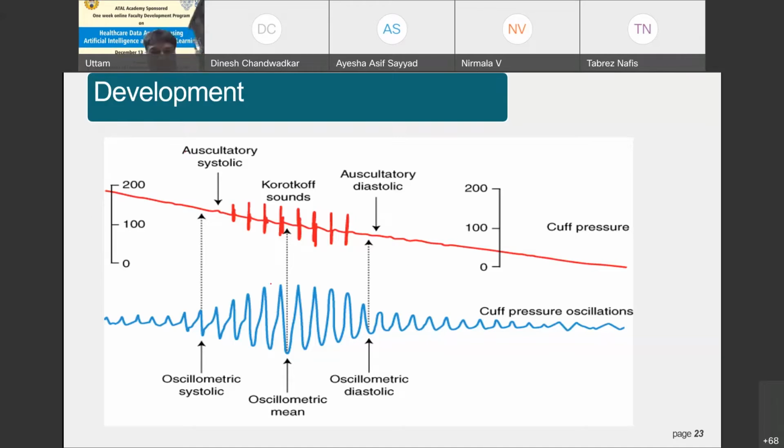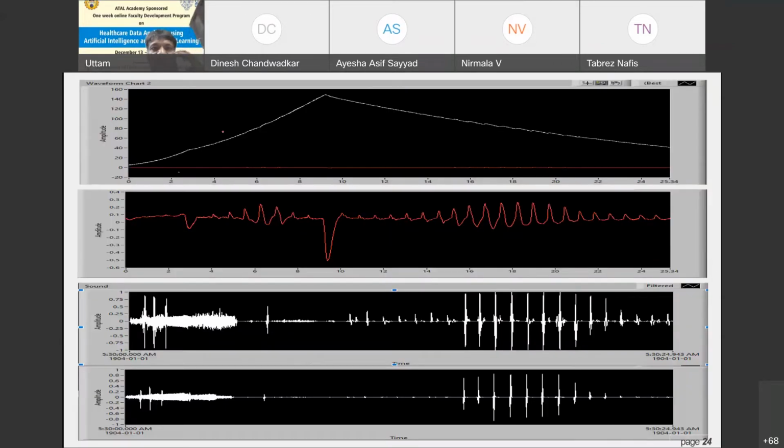By using this oscillometric method, we can determine the peaks in the oscillations. Now you can see this is the increasing oscillation, and then you get a peak, and then we get a decreasing one, and then you get a small sustained oscillation. So we are interested in this particular region which has larger oscillation amplitude. So these are the outputs that we get in the lab environment.